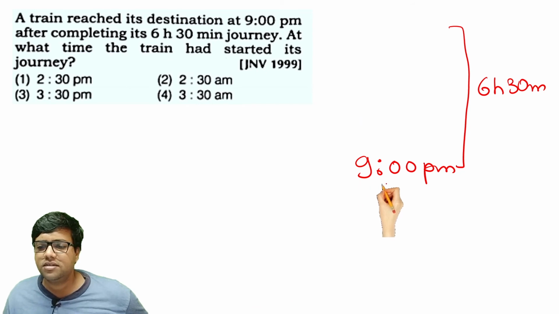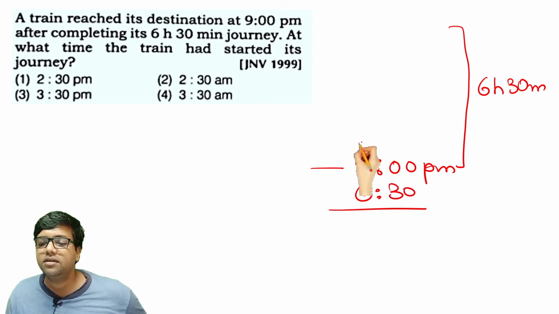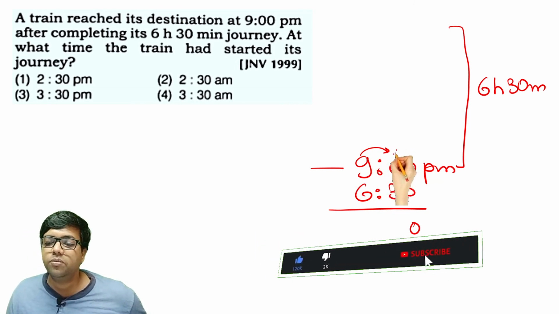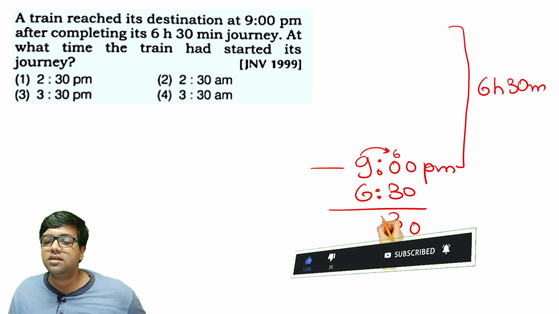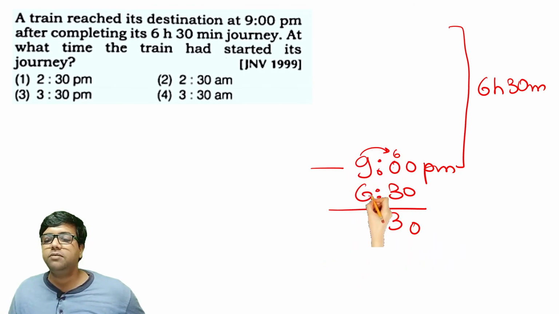So let's solve this. The destination time is there, so from it we will subtract the total journey time. So let's see what we will get. You have 0 here, so you need to borrow. You are not borrowing 1, we are borrowing 60 minutes. So therefore this 0 becomes 6. 6 minus 3 is 3, right? And you gave 1 here, so only 8 remains. 8 minus 6 is 2.